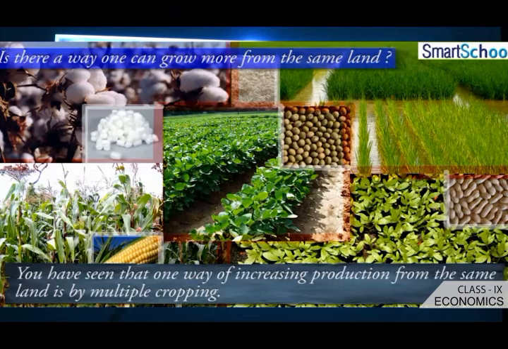Just see and enjoy how different types of crops are being cultivated from the same land in different cycles of time. That is what we call multiple cropping. See how different crops they cultivated: on one side groundnut, on another side wheat, then rice, and a variety of crops. Through this method they cultivate more, so the production is more.